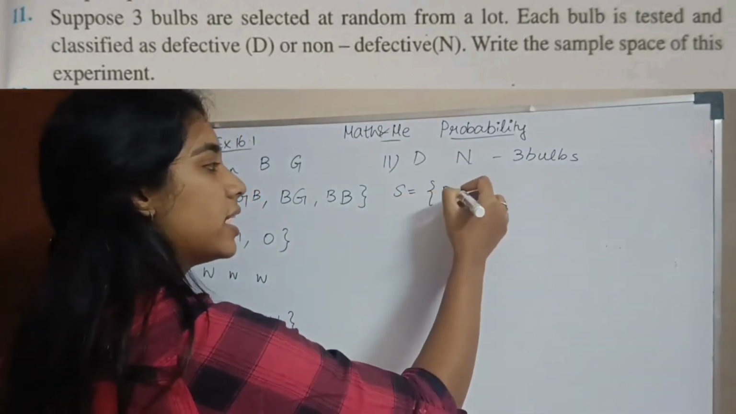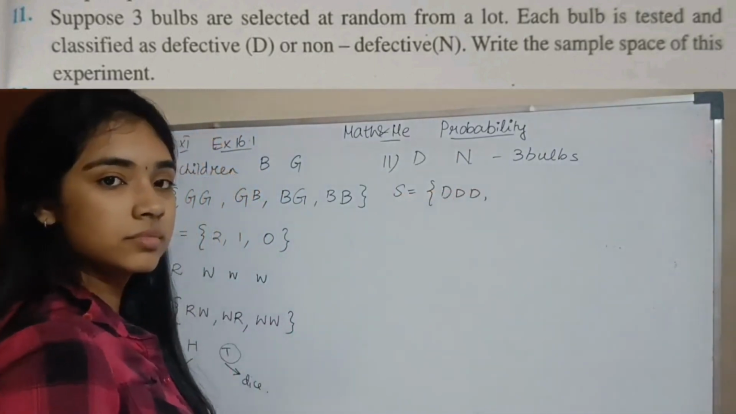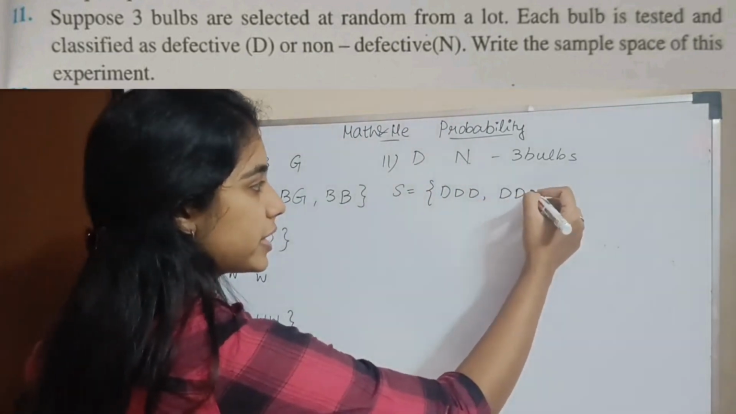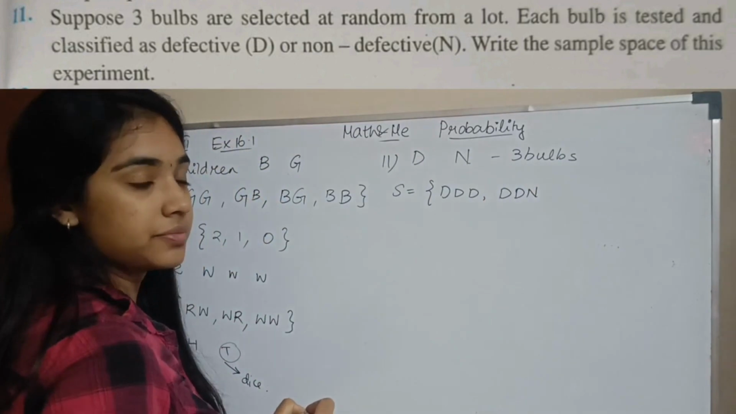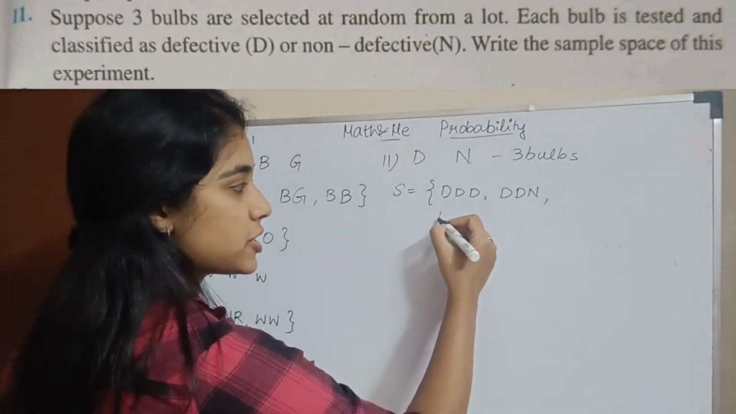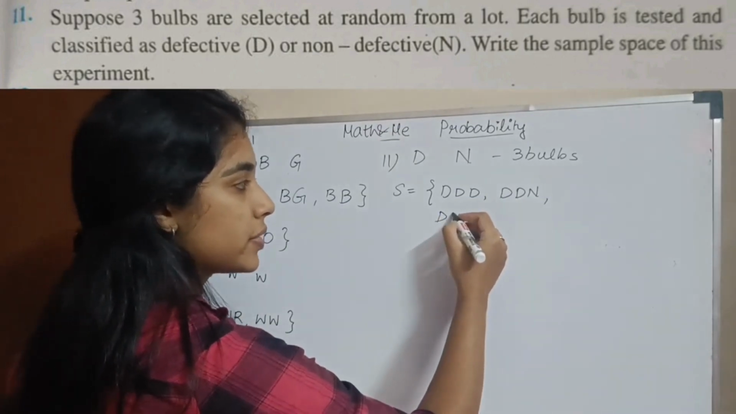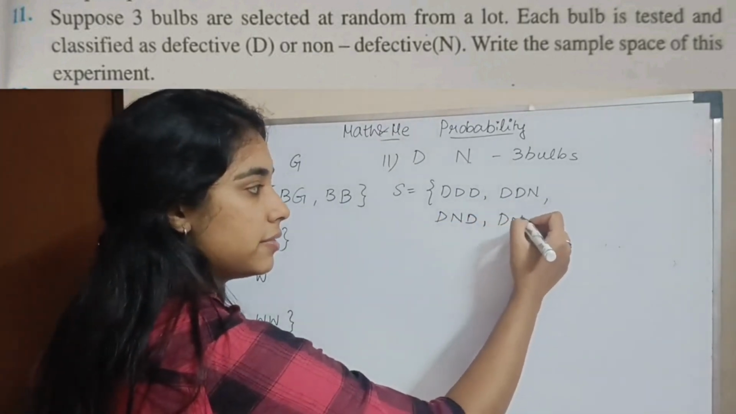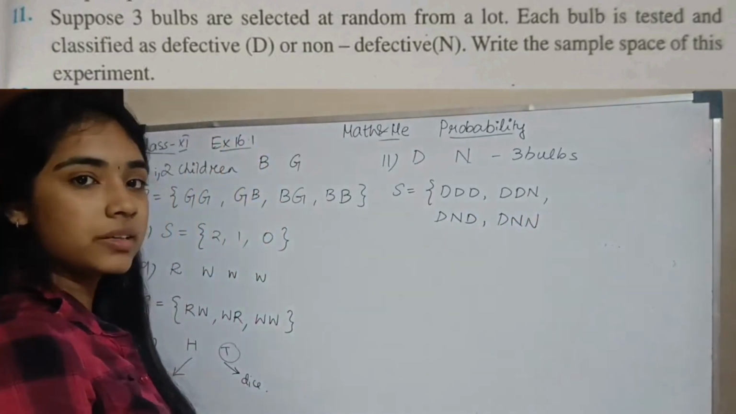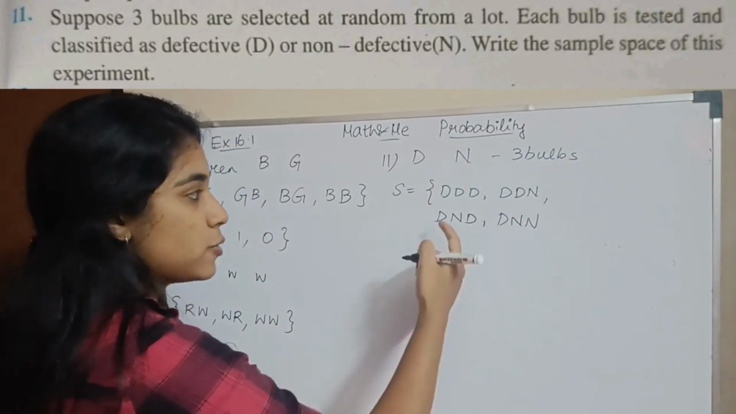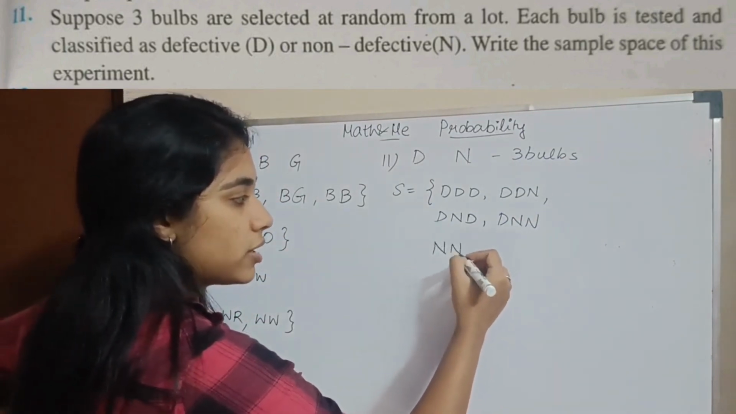All the 3 are defective. Okay. Then you have 2 defective and 1 non-defective. Change the 1's place. Then I'm going to change the 10's place. What happens when the 10's place is changed? Defective, non-defective, defective. Then defective, non-defective, non-defective. Okay. Now I'm going to change my 100's place, which means non-defective, non-defective, non-defective.